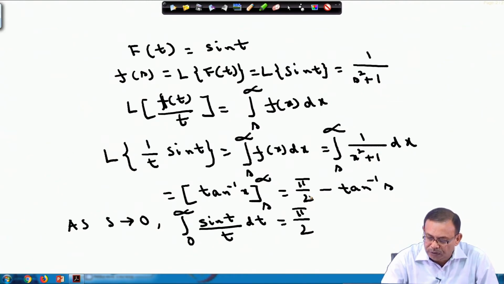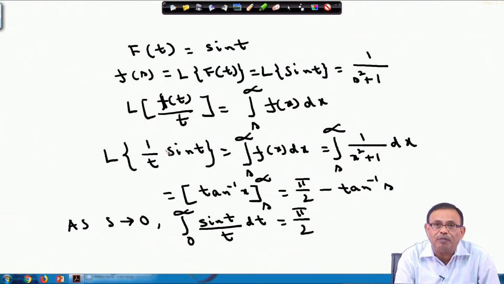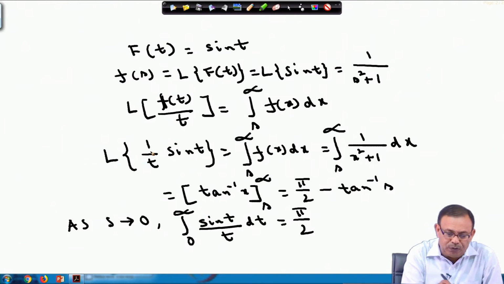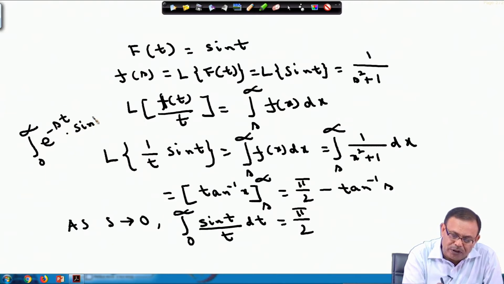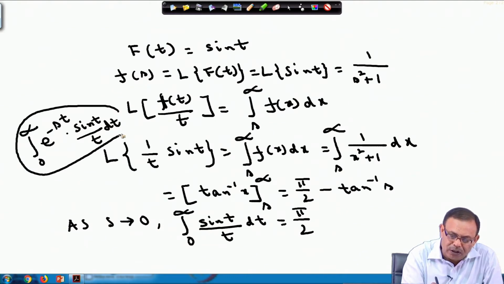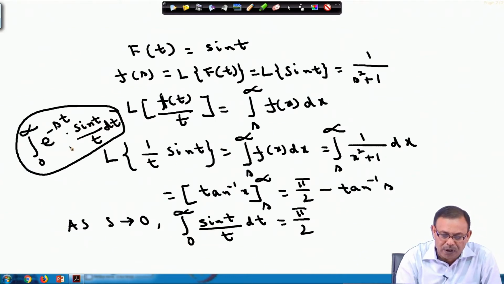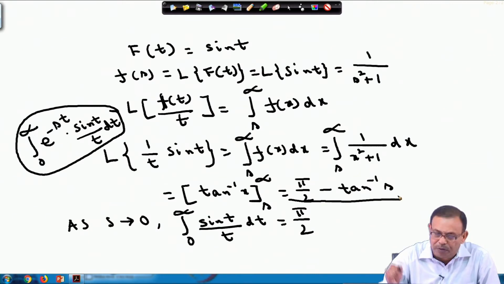By substituting, we are getting Laplace transform of 1 by t into sin t as pi by 2 minus tan inverse s. And what is Laplace transform of 1 by t into sin t? If you just write it, this is integral 0 to infinity e power minus s t into sin t by t dt. So, this value is equal to pi by 2 minus tan inverse s.